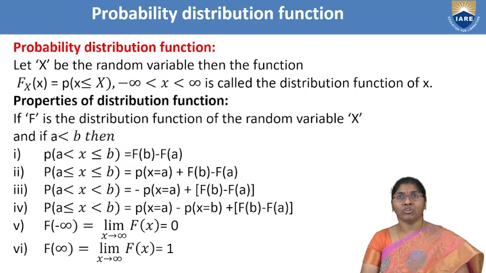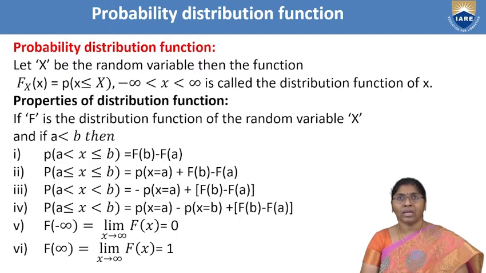Now the probability distribution function. There are some properties. First of all, what is the probability distribution function? Let capital X be a random variable, then the function F_X(x) equal to P(X less than or equal to x), where the random variable capital X is less than or equal to x, that is minus infinity less than x less than infinity, is called the distribution function of X.